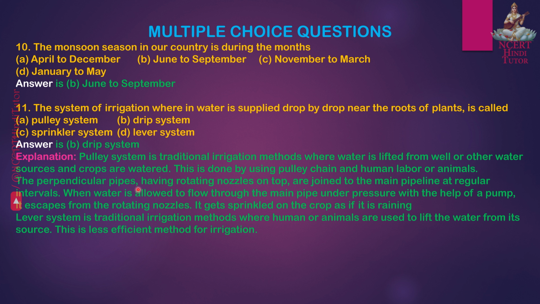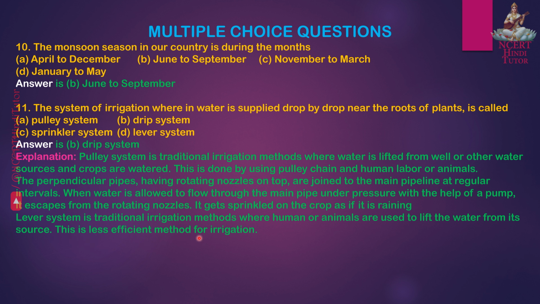The perpendicular pipes having rotating nozzles on top are joined to the main pipeline at regular intervals. When water is allowed to flow through the main pipe under pressure with the help of a pump, it escapes from the rotating nozzles. It gets sprinkled on the crop as if it is raining. Lever system is traditional irrigation methods where human or animals are used to lift the water from its source.